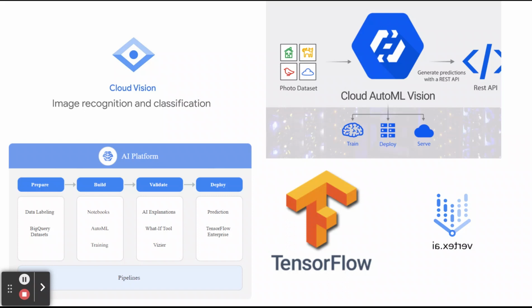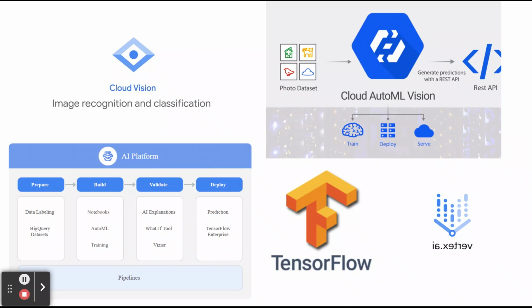So that can be used to perform a variety of tasks such as image classification, natural language processing, and machine translation. So we know the AutoML. AutoML is a suite of machine learning products that allow us to train machine learning models without having expertise in machine learning. Because if it is a pre-trained API, we can use that API directly and get the prediction.